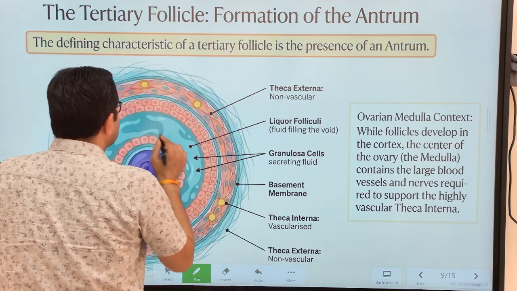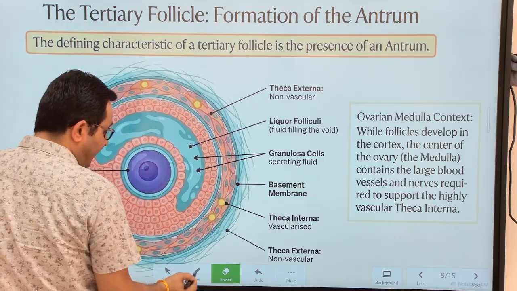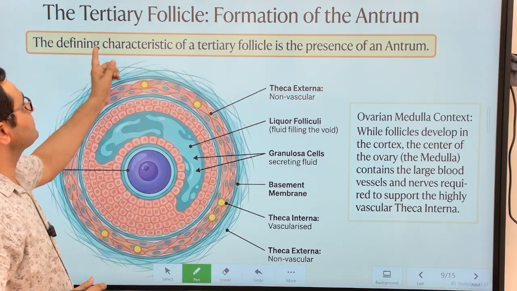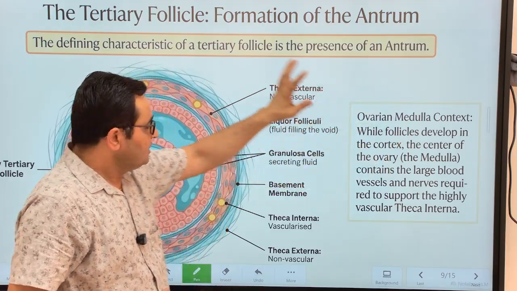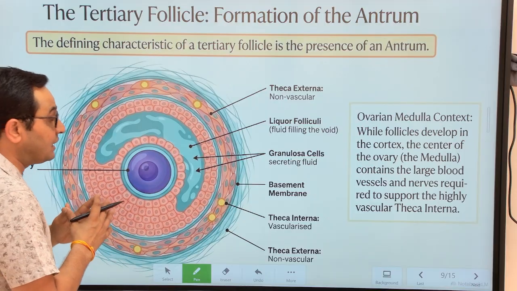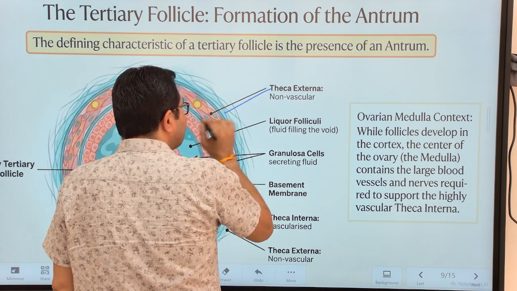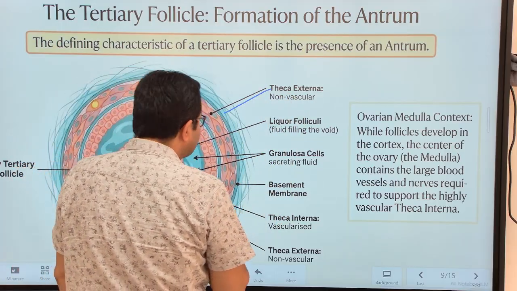this fluid-containing cavity is known as the antrum. That is why the tertiary follicle is the follicle characterized by the presence of an antrum. The tertiary follicle is also called the antral follicle. Very clear? Very good. So this one is the theca externa layer. This is the theca interna layer.